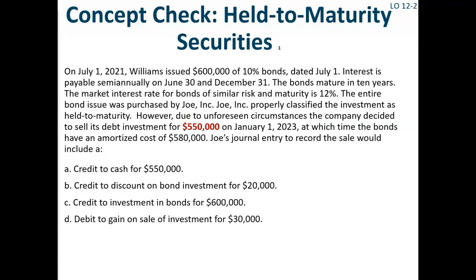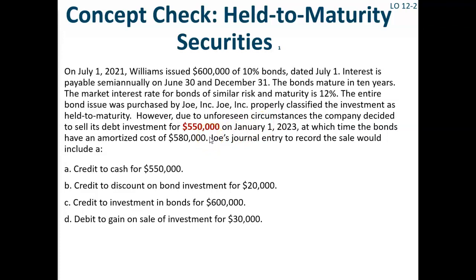The entire bond issue was purchased by Joe Inc. Joe Inc. properly classified the investment as a held-to-maturity investment. However, due to unforeseen circumstances, the company decided to sell its debt investment for $550,000 on January 1st, 2023, at which time the bonds have an unamortized cost of $580,000.